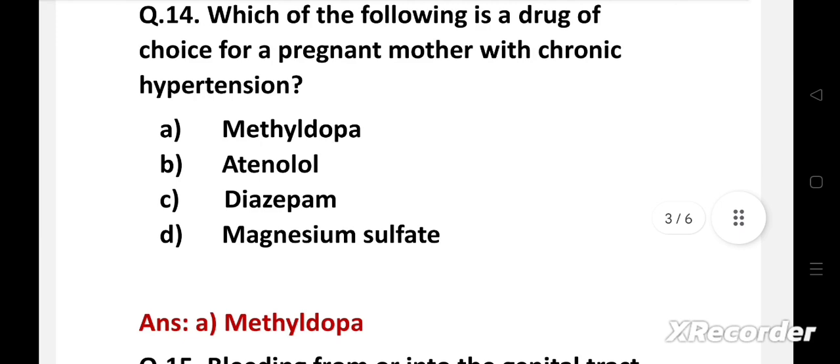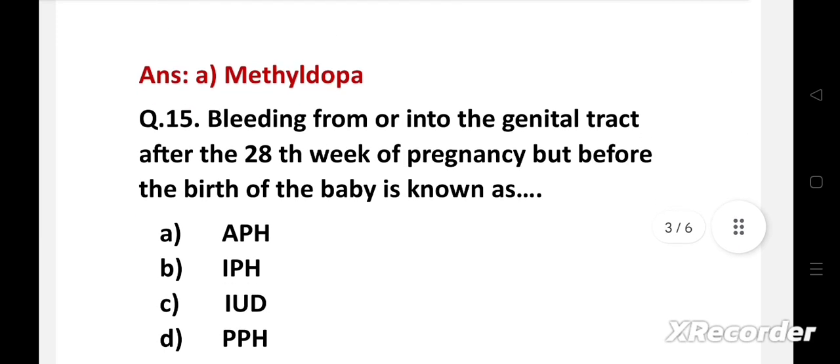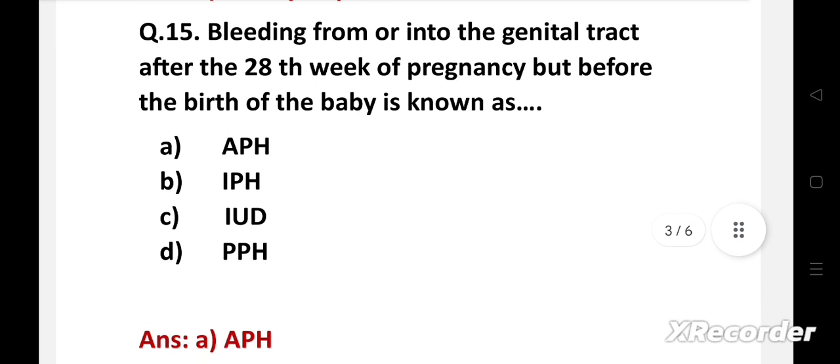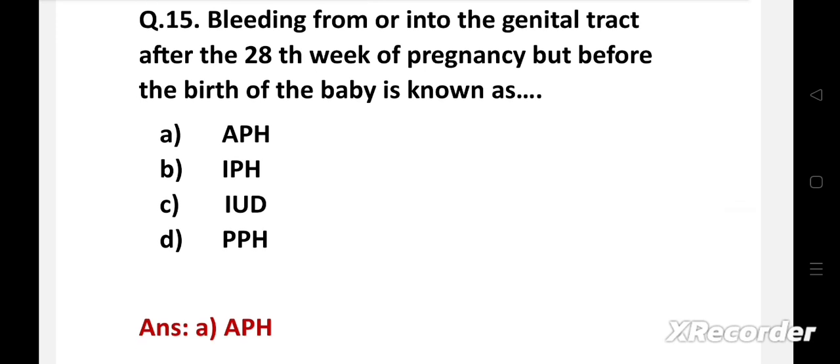Next question. Bleeding from or into the genital tract after the 28th week of pregnancy but before the birth of the baby is known as option A, APH, B, IPH, C, IUD, D, PPH. Right answer is option A, APH, that is antepartum hemorrhage.